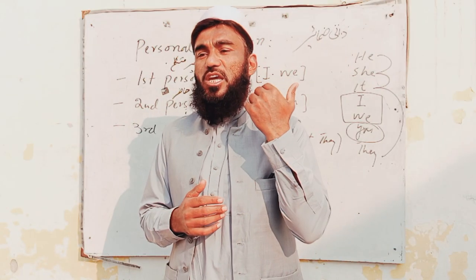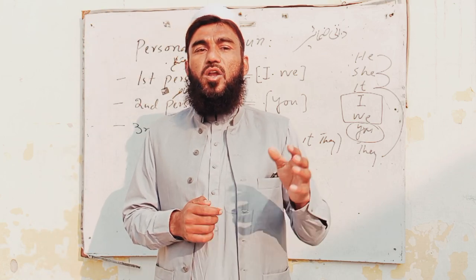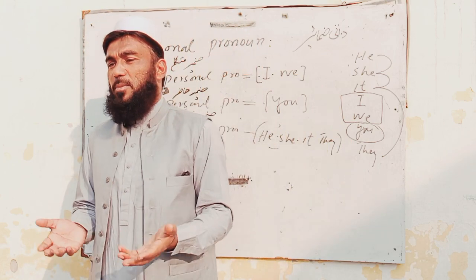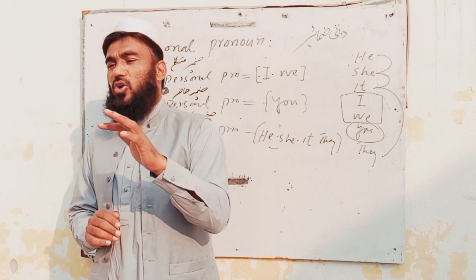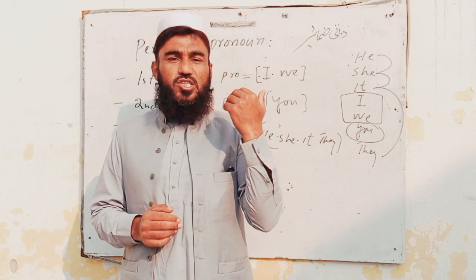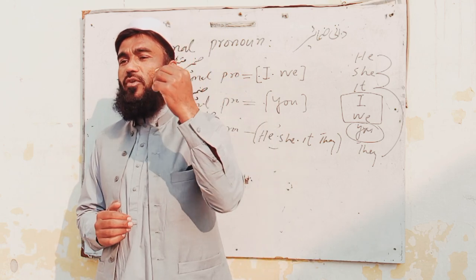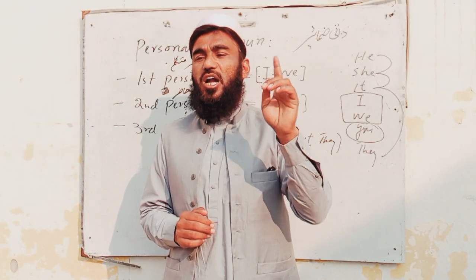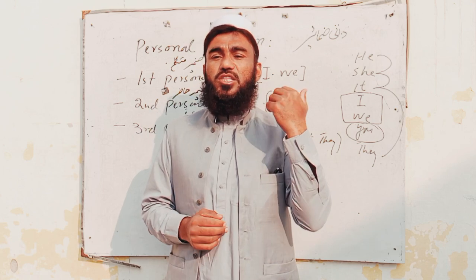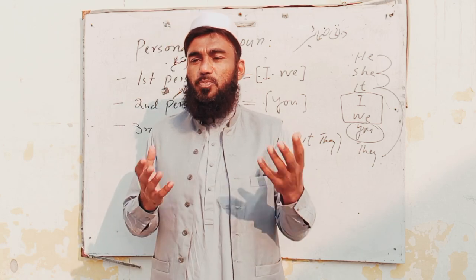The second person is present in front of the speaker and is listening to the speaker. First of all, the speaker is speaking something and the listener is present. Either the listener is one or more than one. When the listener listens to the speaker, then the speaker uses the word you for the listener. That is why the listener is called the second person, because he is listening after the speaking and his turn is second after the speaking.